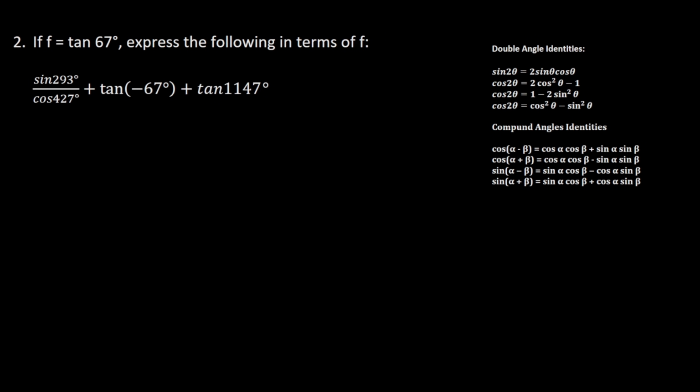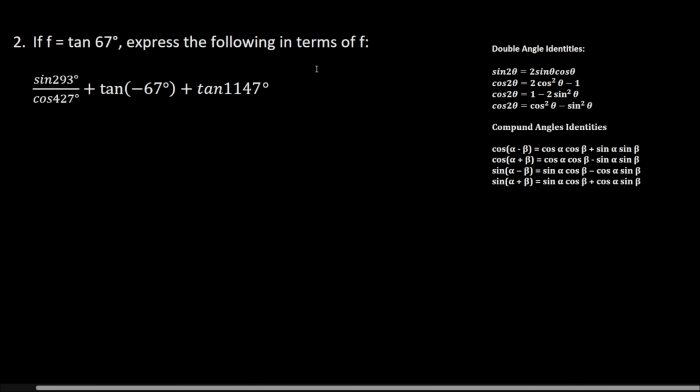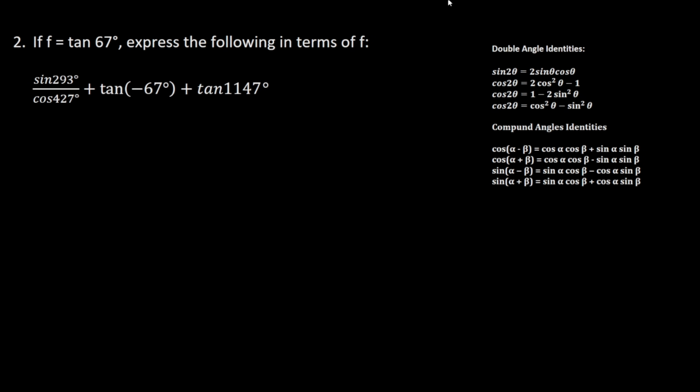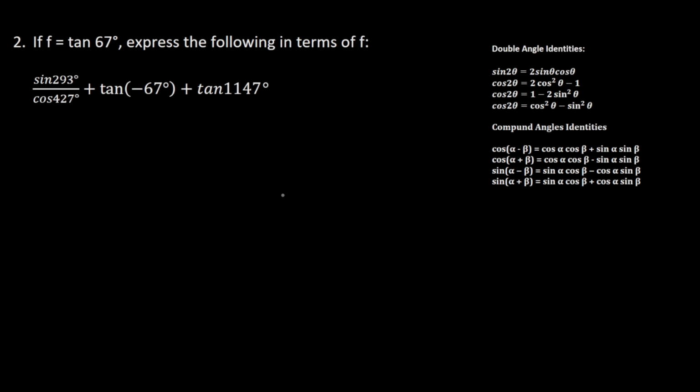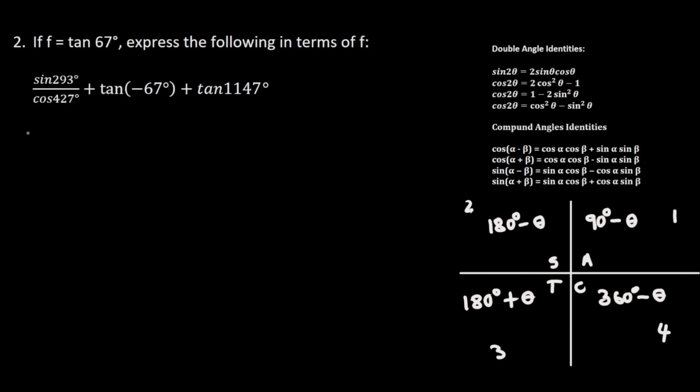And now we move to question number 2, which says that if f is equal to tan of 67 degrees, express the following in terms of f. So what I'm given here is this expression, and I have to express it in terms of f. And in order for me to be able to find an answer to this, I have to have my CAST diagram, of course. Okay, so this is going to be equal to sine of, so 293 is found in